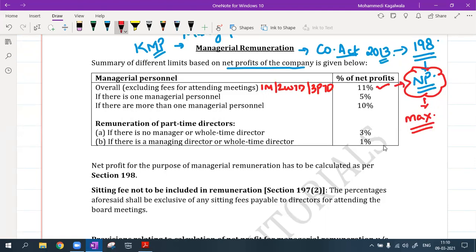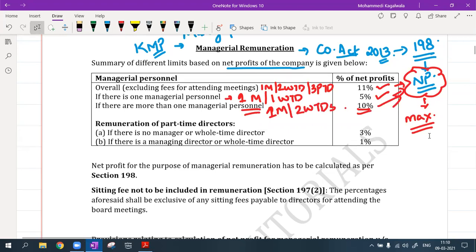If there is only one managerial personnel, only one manager or only one whole time director, then to that one person it can be a maximum of only 5% of the net profit. But if there is more than one managerial personnel, meaning one manager, two whole time directors, etc., then the total will be 10% of the net profit.